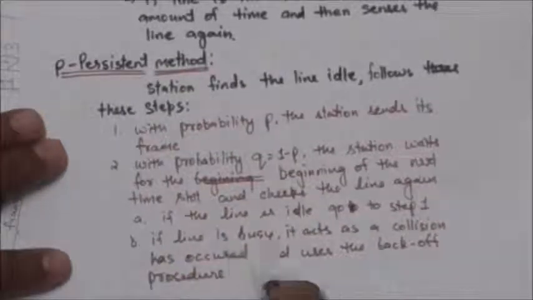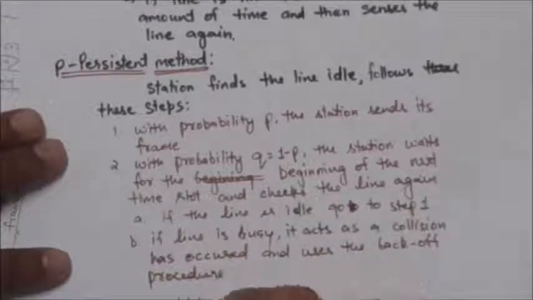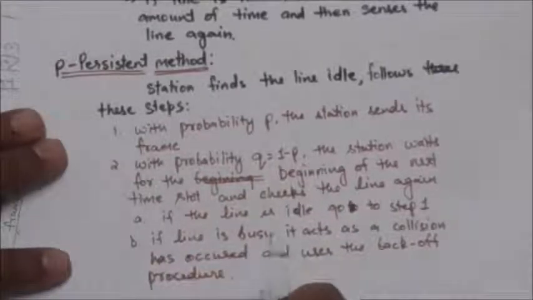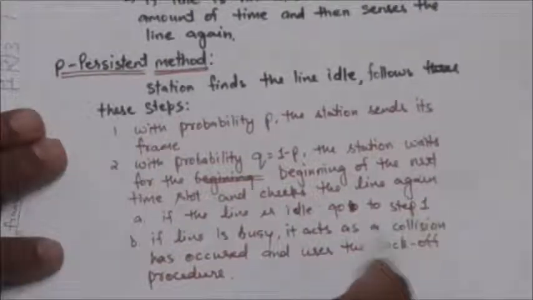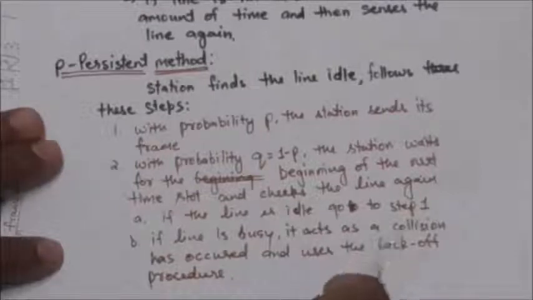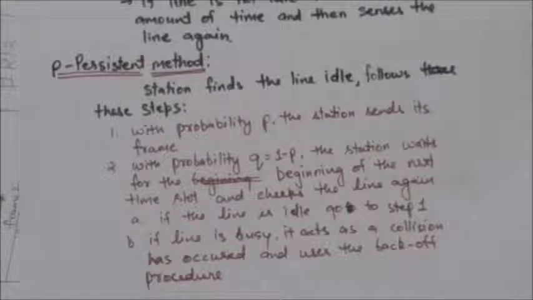And if the line is busy when it checks again, then it acts as if a collision has occurred and uses the backoff procedure. It waits a random amount of time and starts again.